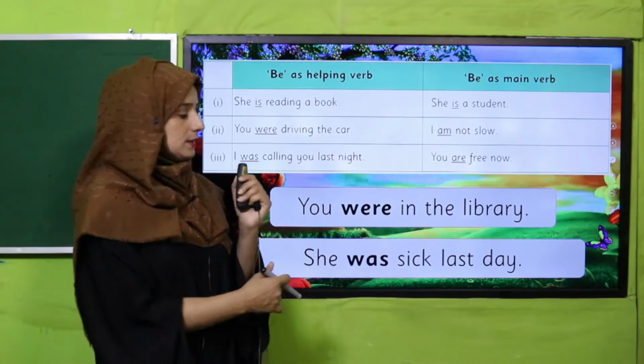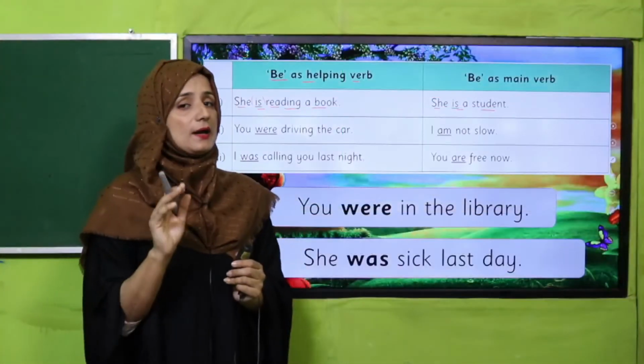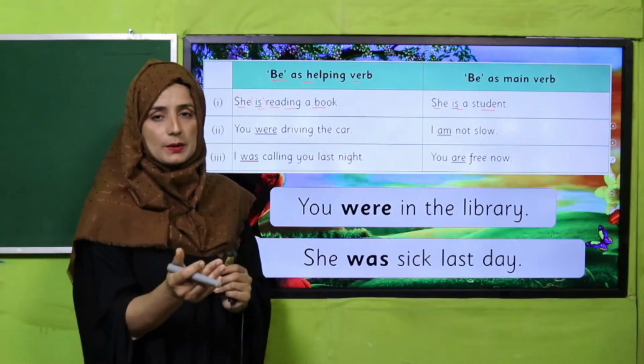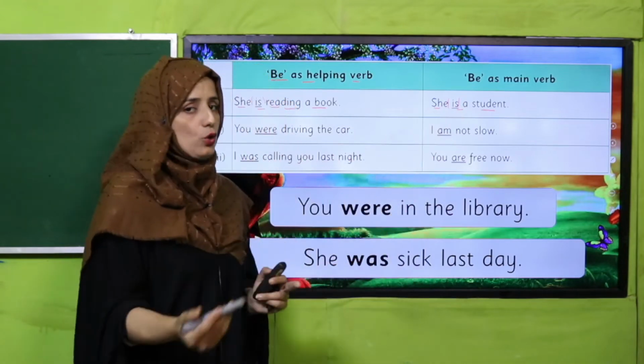So let's see be as a helping verb. She is reading a book. Now is being used as a helping verb, my dear students. And what is our main verb? Read. Read is the main verb. Here is an example of be as a main verb: she is the student. One thing to keep in mind, my dear students: when be is being used as a main verb, we will not find any other verb with it. Like, she is a student, so is is being used as a main verb. There is no other word.